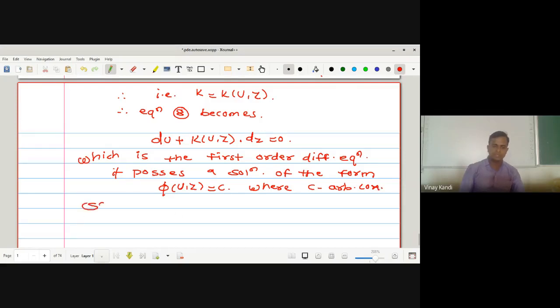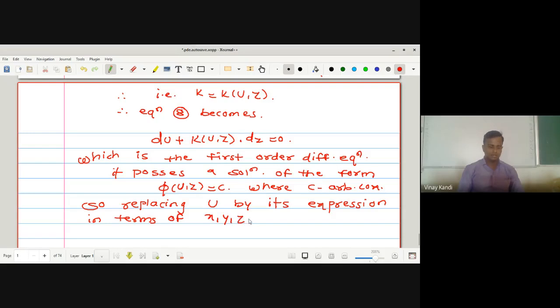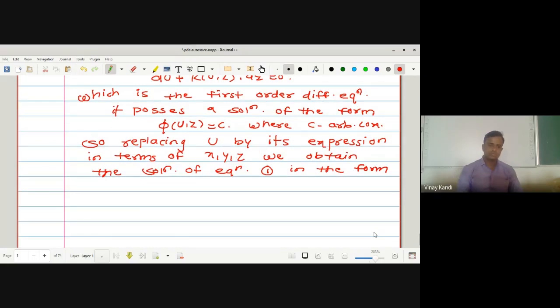So replacing u by its expression in terms of x, y, z, we obtain the solution of equation 1 in the form u(x, y, z) is equal to c1.